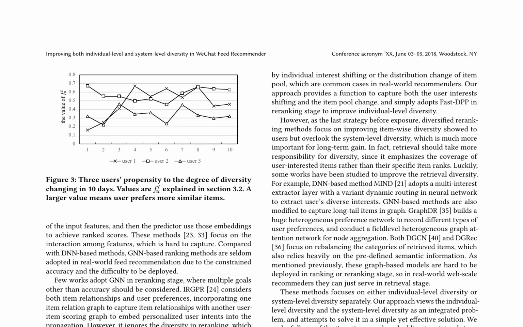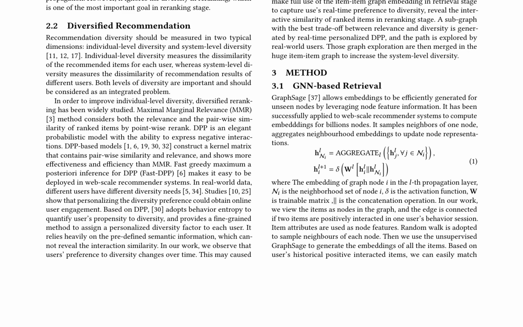This method samples neighbors of a node, aggregates neighborhood embeddings to update node representations, and uses item attributes as node features. Random walk is adopted to sample neighbors of each node, and unsupervised GraphSage is used to generate the embeddings of all items. The paper also emphasizes the importance of real-time personalized determinantal point process (DPP) in the reranking stage to capture the user's real-time preference for diversity.